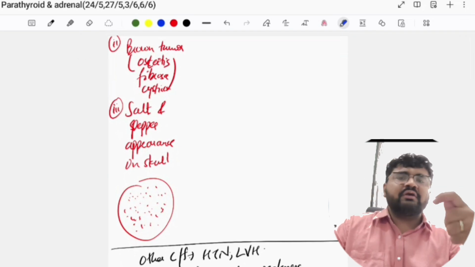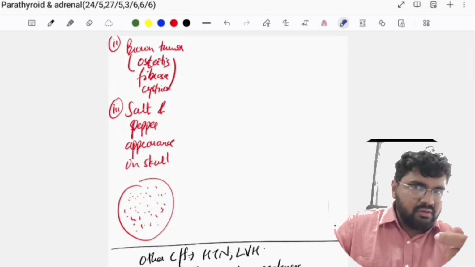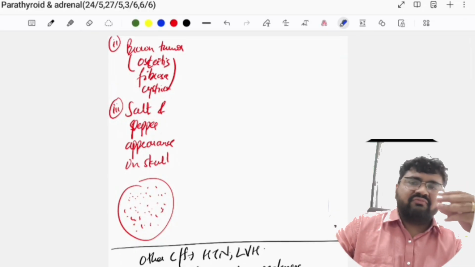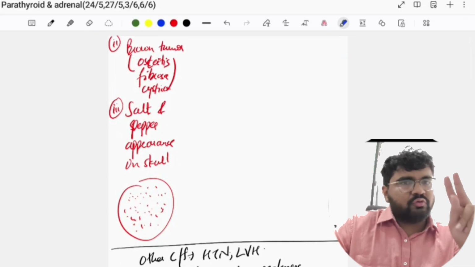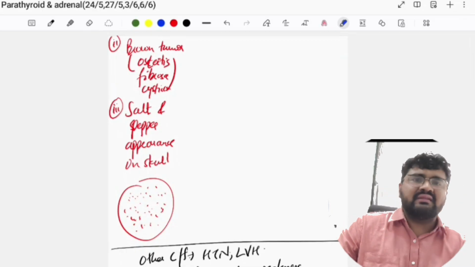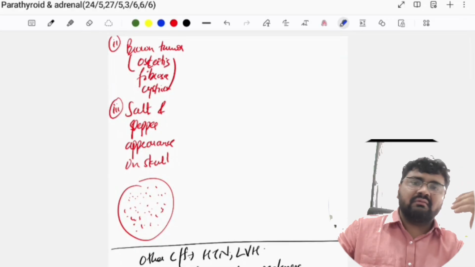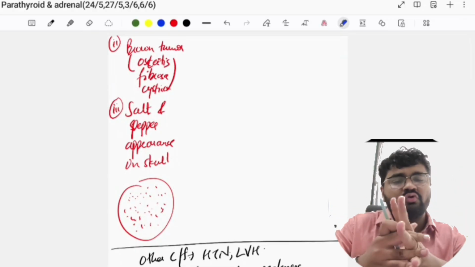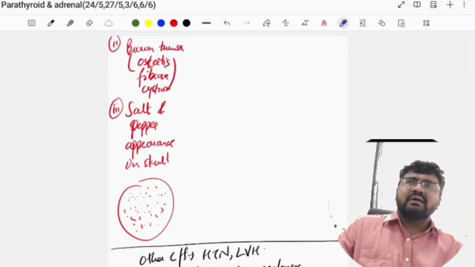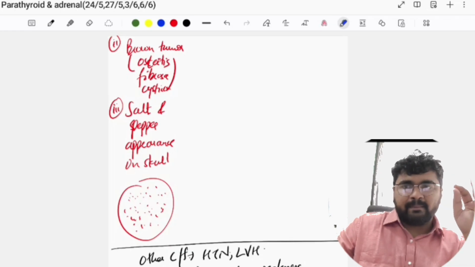So this is the beauty of being a good clinician, that if you are sending an investigation, 2 or 3 differentials should come to your mind, and on 1 or 2 investigations you should know what the patient has. You don't have to do 10 investigations. So you start thinking differentials when the patient comes to you, and you should know that one small test, or max to max 2 tests, will give you the diagnosis.